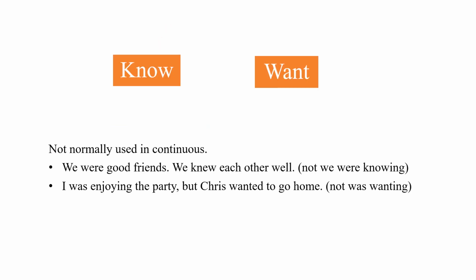There are certain verbs like know, want, etc. for which we cannot use a past continuous tense. For these verbs, we use a past indefinite tense or a past simple tense. For example, we were good friends, we knew each other well, but we cannot say that we were knowing each other. Similarly, I was enjoying the party, but Chris wanted to go home. We cannot say Chris was wanting to go home.